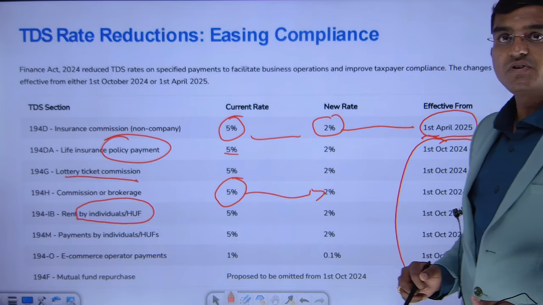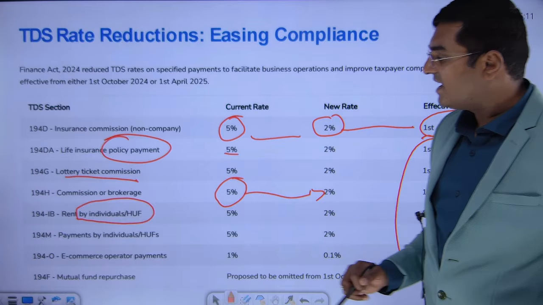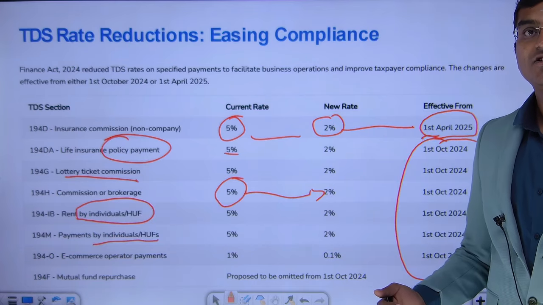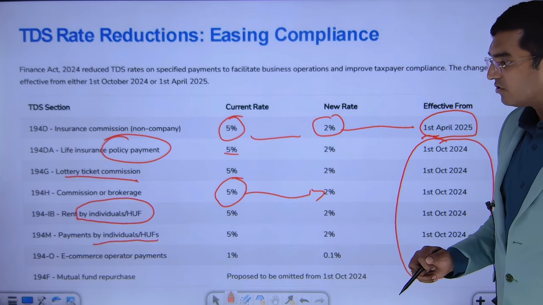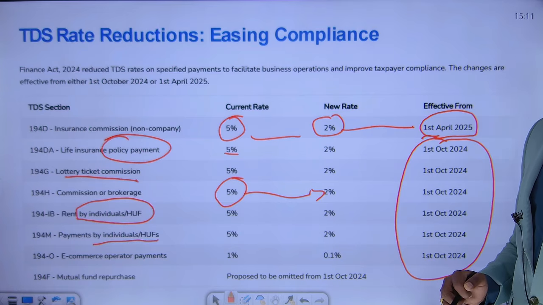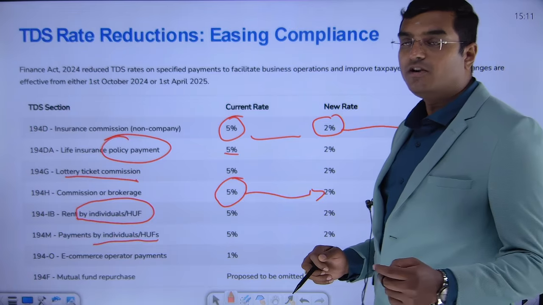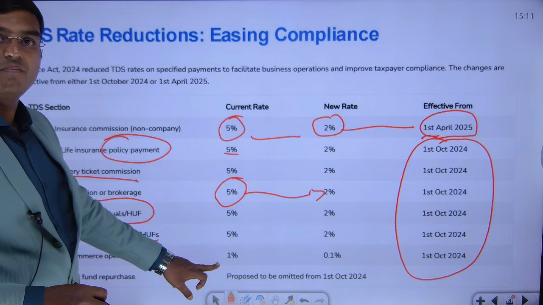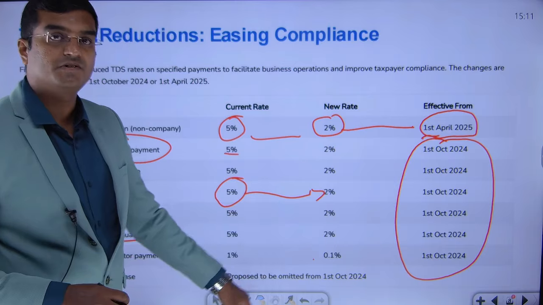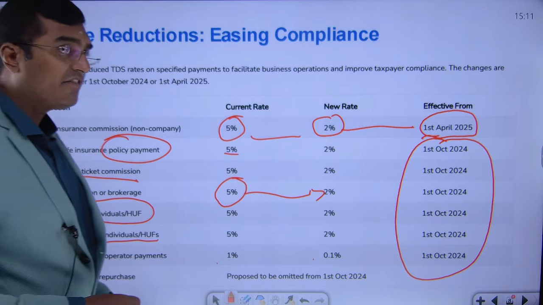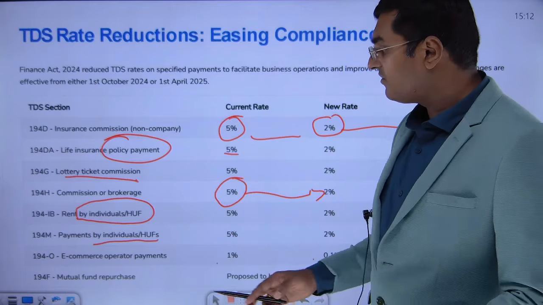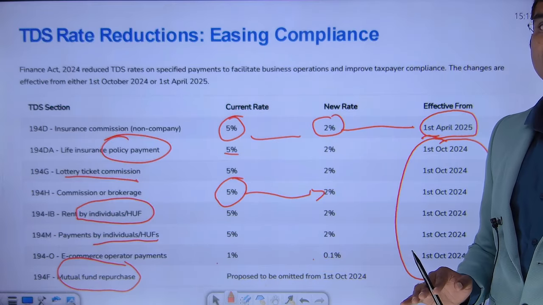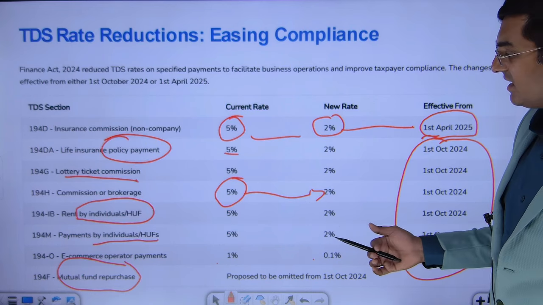Now here similarly there was one section called 194M, dear friends. Any payments that are being made by individuals or HUF to specified entities, there used to be a tax rate of 5%, that is reduced to 2%. Next one, dear friends, e-commerce operator payments. There will be certain payments that are being made to the e-commerce operators. For them, dear friends, earlier the tax rate used to be 1%. Now this 1% tax rate has been reduced to 0.1%. Clear, dear friends? And finally, there used to be something called mutual fund repurchase. Now it has been removed. There is no need for deducting any TDS. So this is the latest amendment, dear friends.